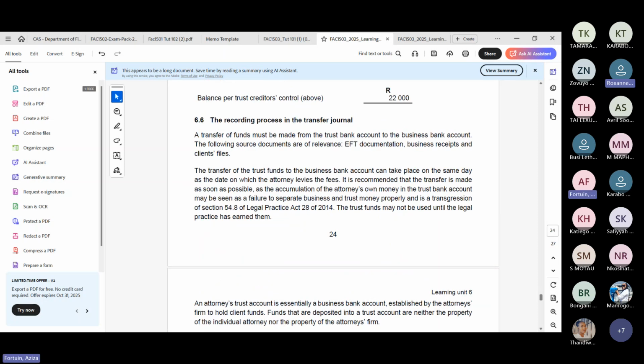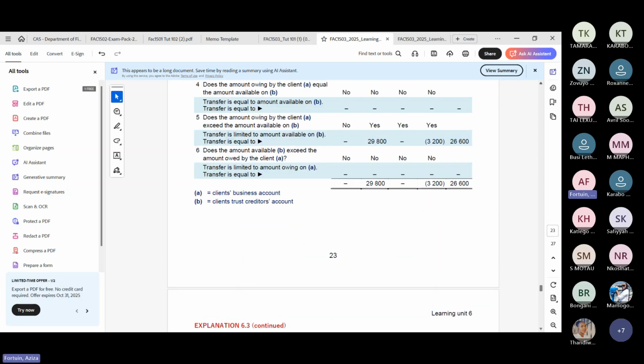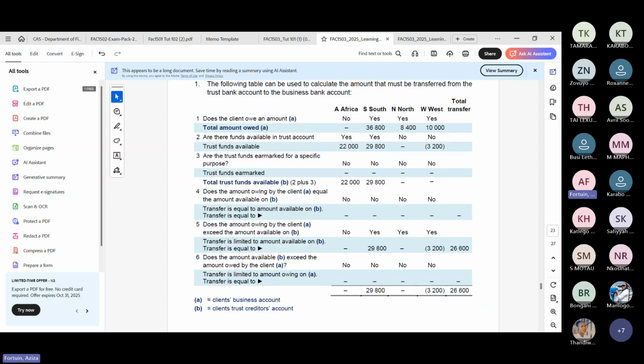I don't know, sorry, you people who've mastered this way. I don't like this way. So this way you can just say, does the client owe an amount? No, yes, yes, yes. Are the funds available in the trust? Yes, no, North hasn't got funds and West doesn't have. How much is available? 22,000. This way can confuse you quickly.